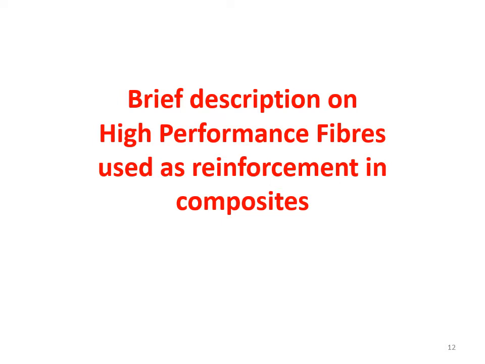Now we will see a brief description of high performance fibers which are used as reinforcement in composites. We won't be discussing in detail. The details of all these fibers will be studied in the course on technical fibers, which I will be starting shortly once I complete the 2 units for this composite course.